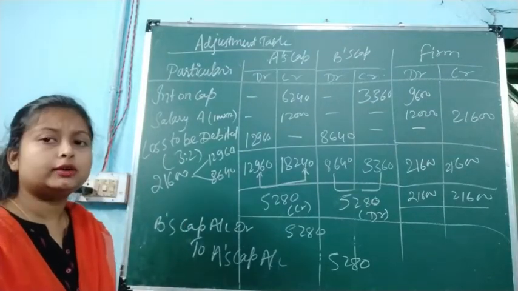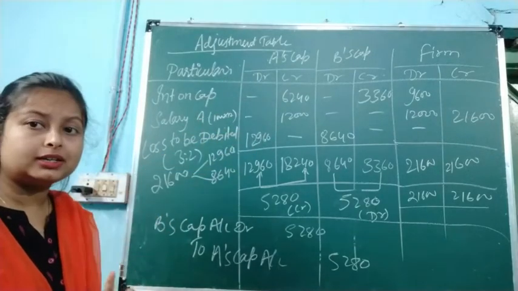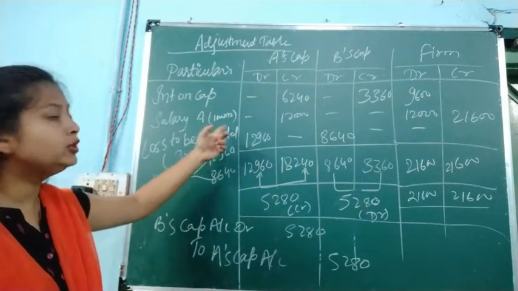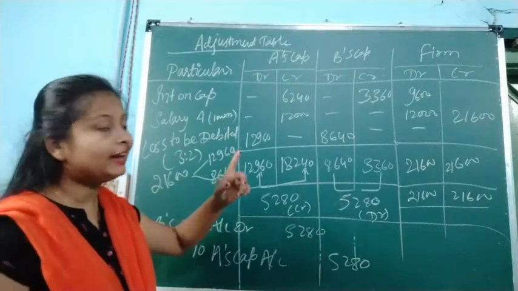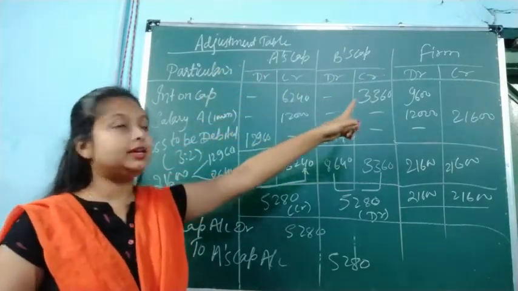It is told in the question that we have omitted interest on capital for the partners and we have not provided salary to A. Now we are going to provide it. So here I made 3 columns, for A, for B and for C.